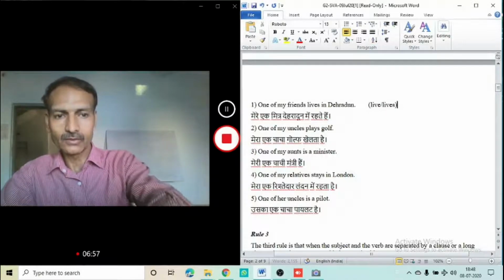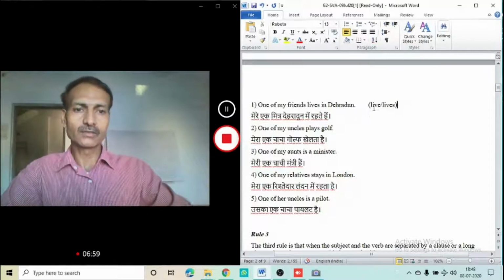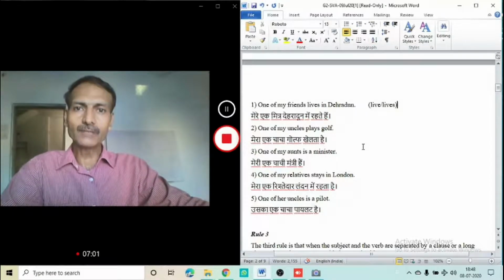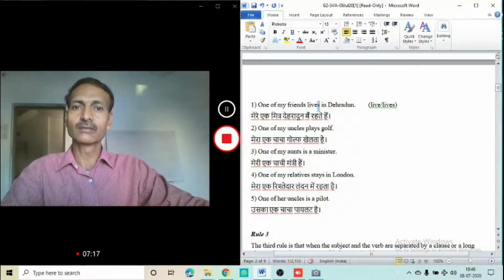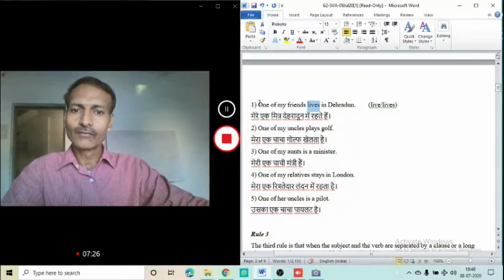And bracket closed. Out of these two options, the students might be asked to fit in it. Now students might say that, sir, this friends is a plural noun and S should not be used here with plurals. It is very true. But my dear children, this particular verb which is lives here, it belongs to one in the beginning.